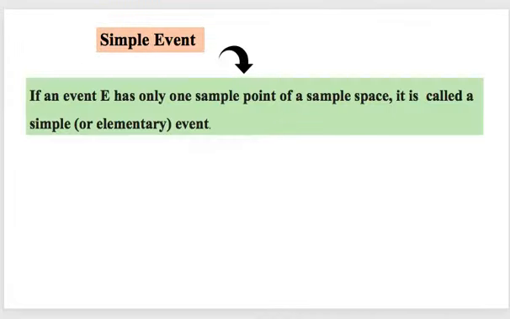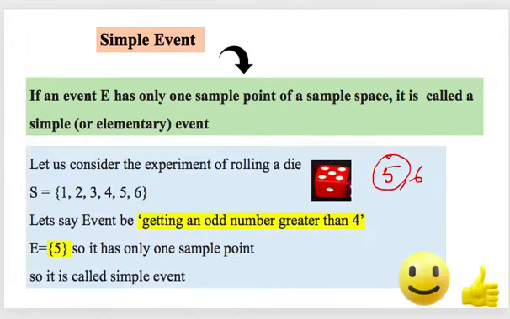Now let's move ahead with one more event that is called simple event. So let me share its definition first. If an event E has only one sample point of a sample space, it is called simple event or elementary event. Sample point is called the outcome, right? So here I am saying it should have only one sample point in that event. So let me share one example.